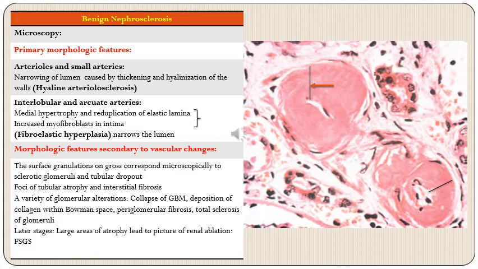The surface granulation that we had talked about on gross appearance corresponds microscopically to sclerotic glomeruli and tubular dropout. Then there will be foci of tubular atrophy and interstitial fibrosis. And because of decreased blood supply, there will be a variety of glomerular alterations like collapse of glomerular basement membrane. There will be deposition of collagen within Bowman space, then periglomerular fibrosis and total sclerosis of glomeruli. So all these changes can be seen in the glomeruli.